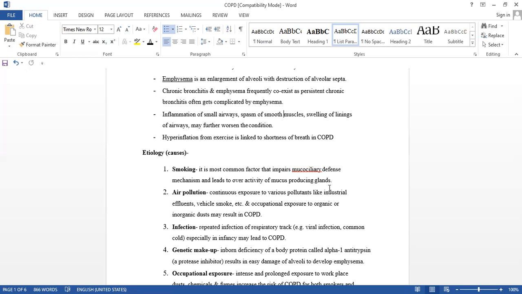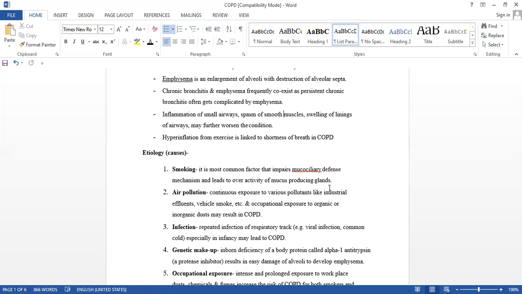So occupational exposure to organic or inorganic dust: if we are working with silica, or in the cotton industry, and we unknowingly inhale those cotton fibers, that causes obstruction in the airway. If we continuously work there, that causes the pollution, and that environment contains that type of pollution in the air. So these are the causes of COPD.